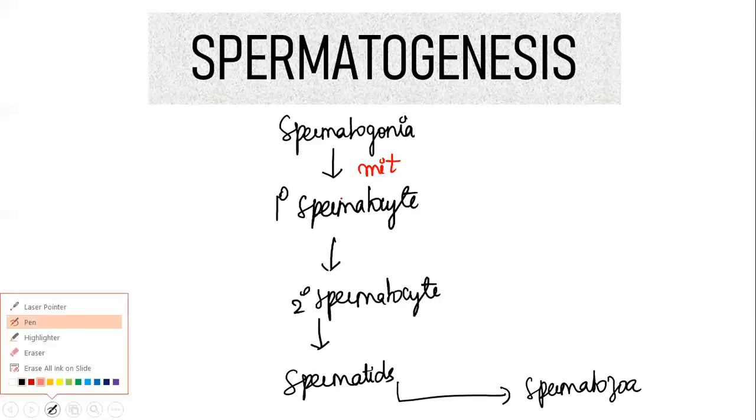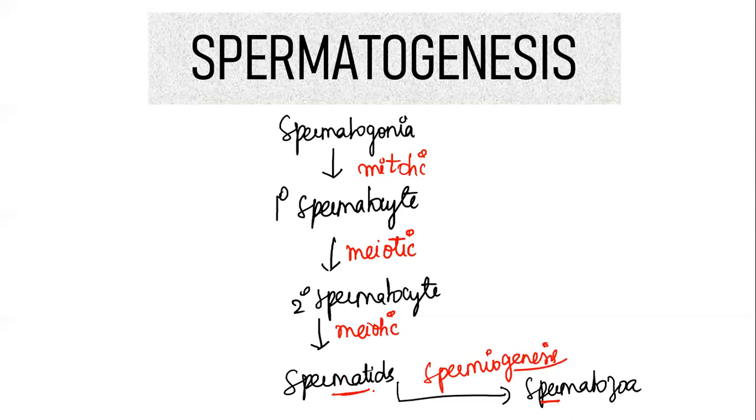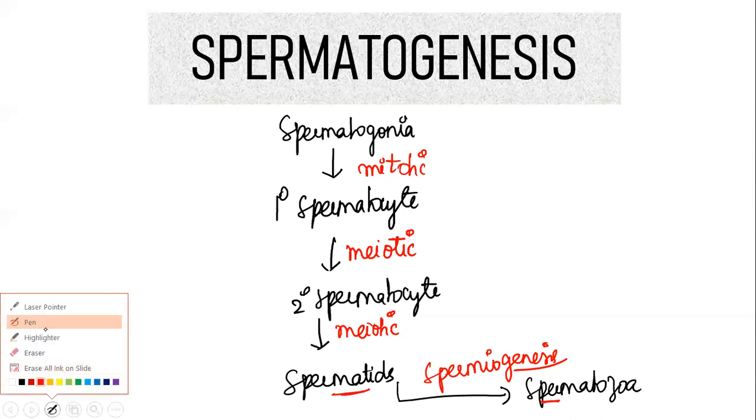So primary spermatocyte is formed from spermatogonia as a result of mitotic division. The primary spermatocyte gets converted to secondary spermatocyte by means of meiotic division. The secondary spermatocyte undergoes another meiotic division to form spermatids. And very important, the spermatids get converted to spermatozoa by a process called spermiogenesis. Genesis means generation, right? So from these spermatids I've got generation of spermatozoa, hence the term spermiogenesis. Now you all know meiosis is a reduction division, so one parent cell will give rise to two daughter cells, right?